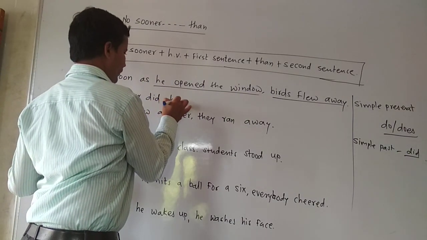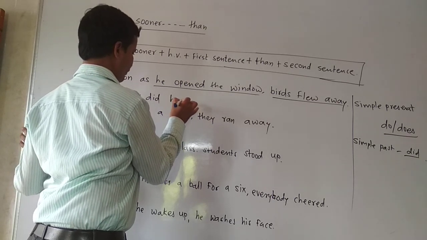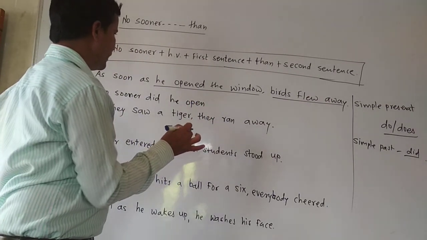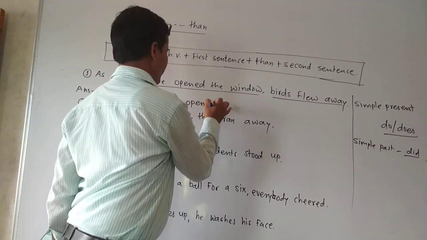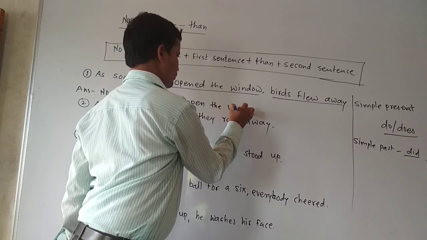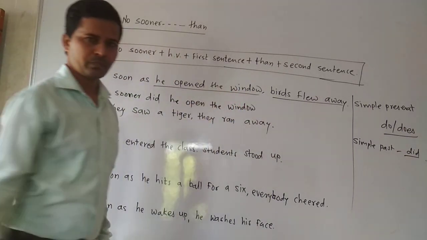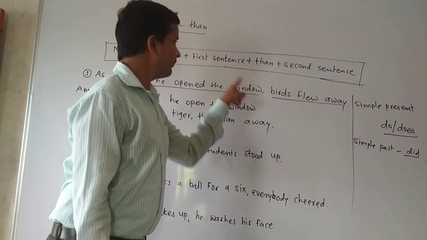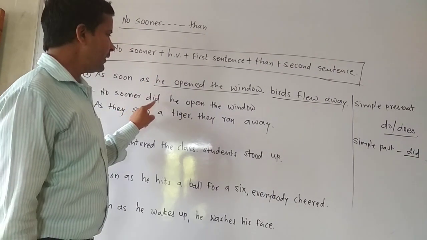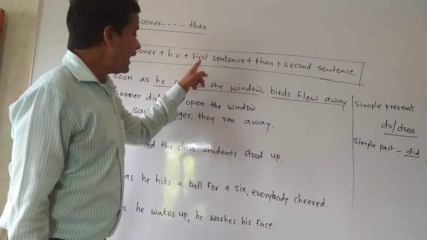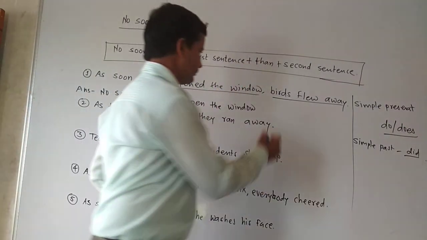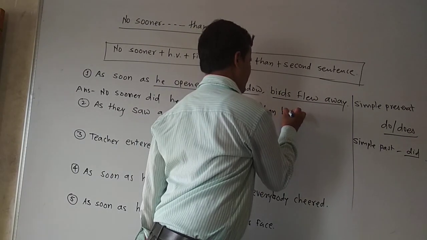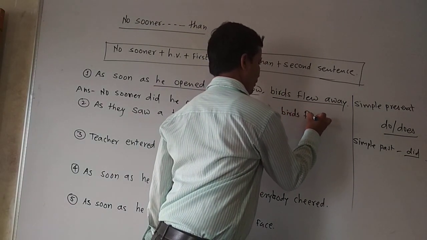No sooner did he open the window. See, we have taken did, then the first sentence we have written here, and after that we have to select than. And then what's the next sentence? Birds flew away.